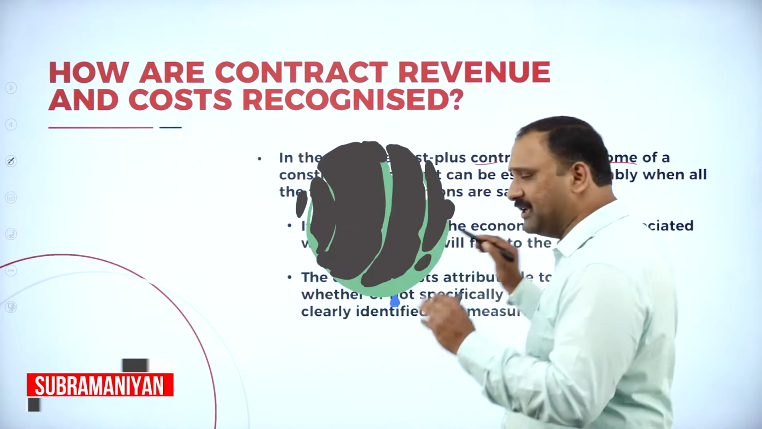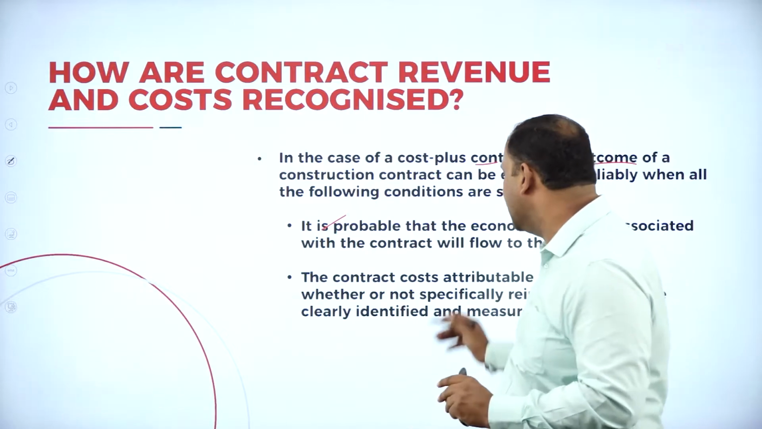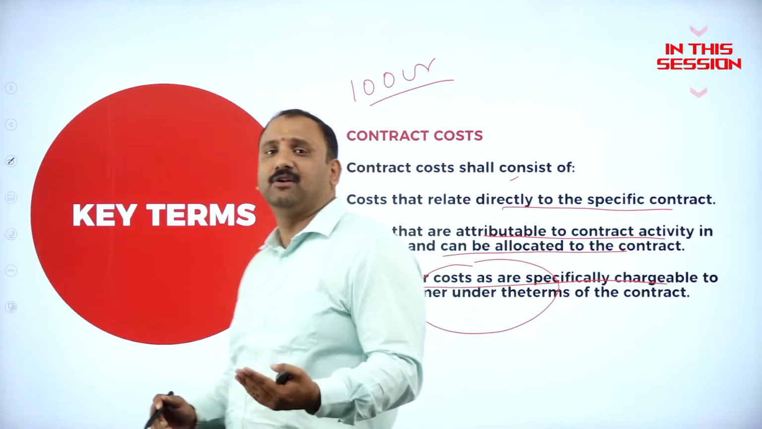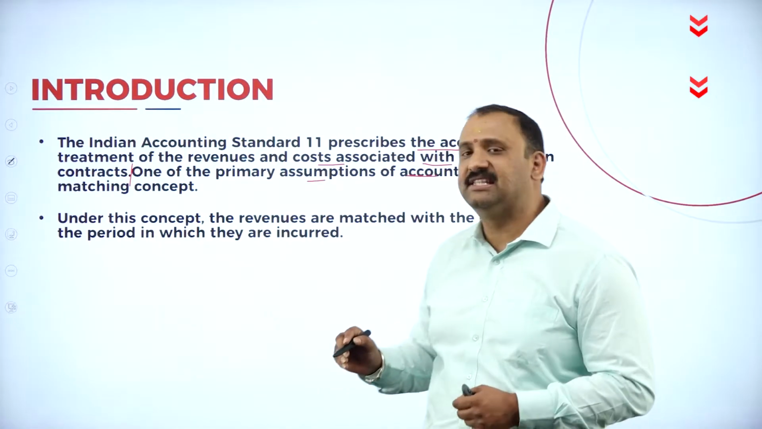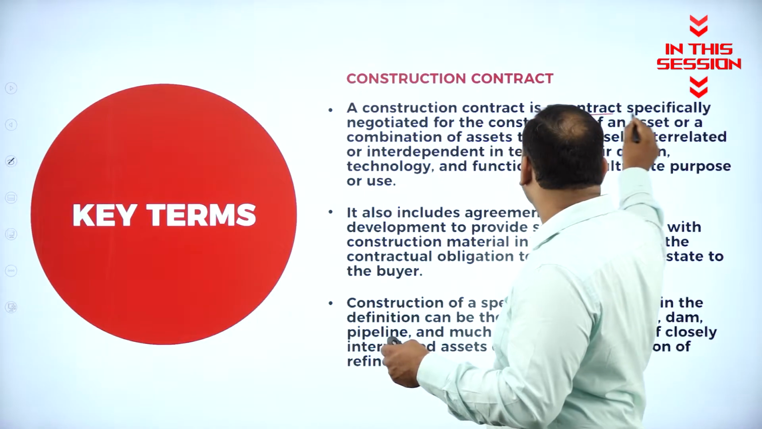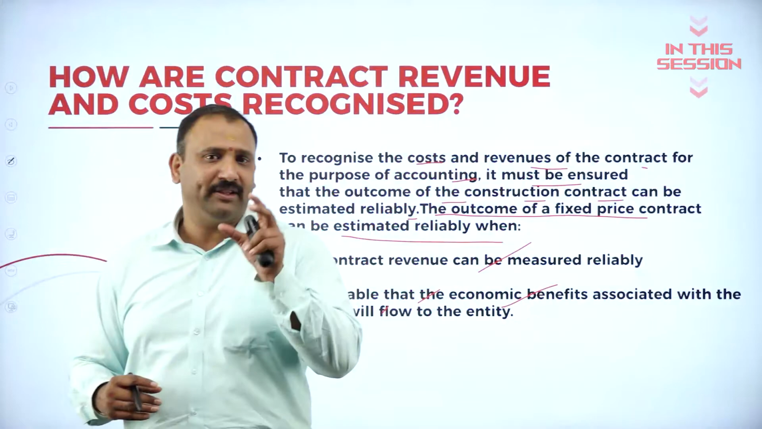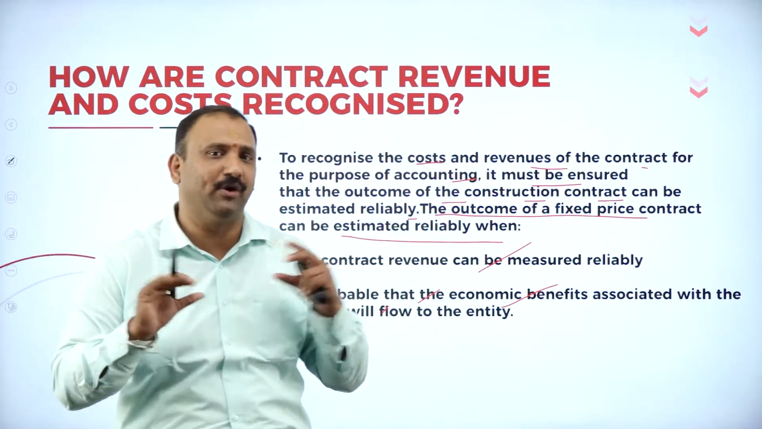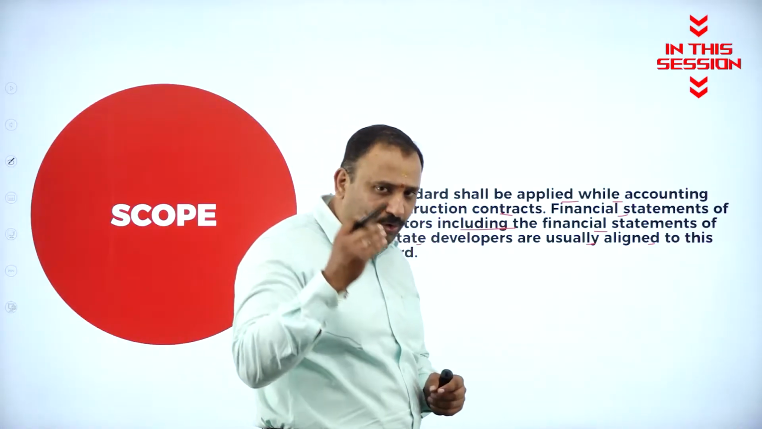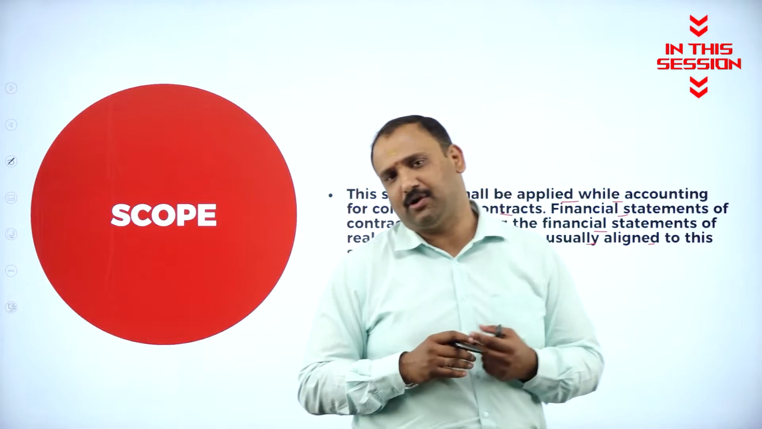That the economic benefits are associated. We know what is going to be the outcome of the project. Now, there might be some other kind of cost that might come up. One of the primary assumptions of accounting is the matching concept. A construction contract is a contract specifically negotiated. One, when the asset is completely ready and reliably measured. So we know exactly, because their core business lies in construction and in contracts altogether.